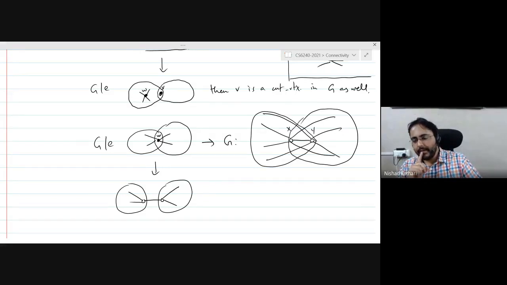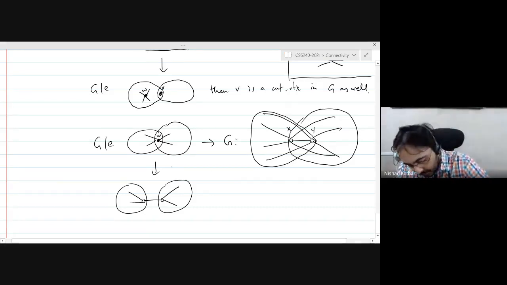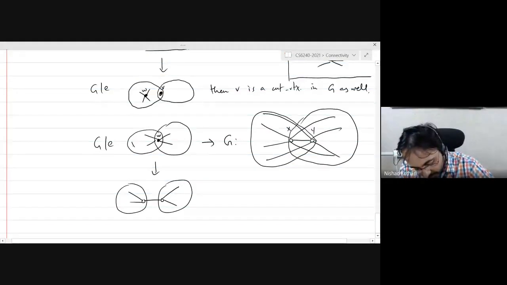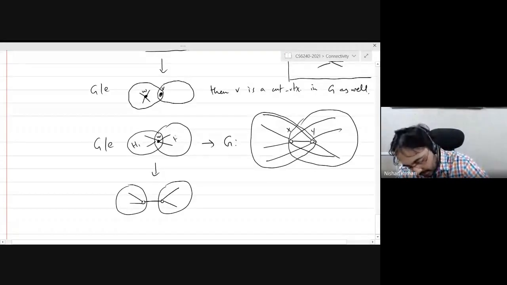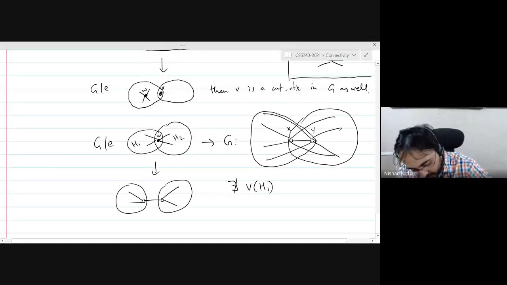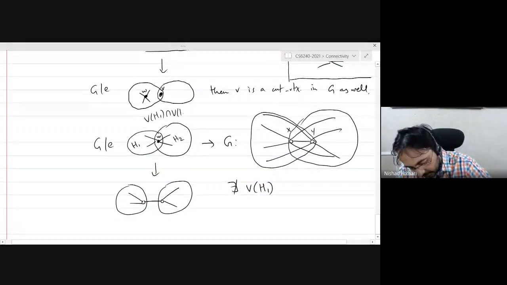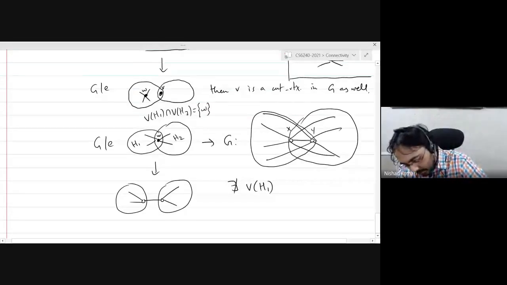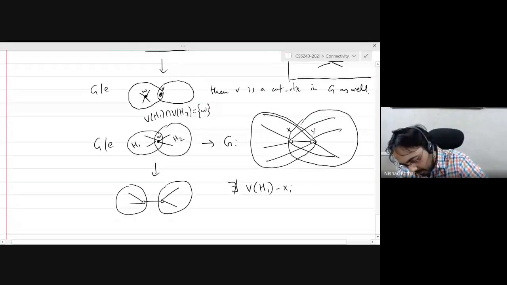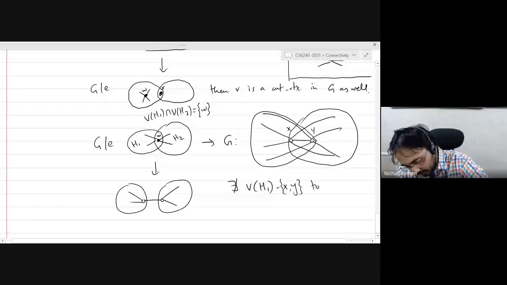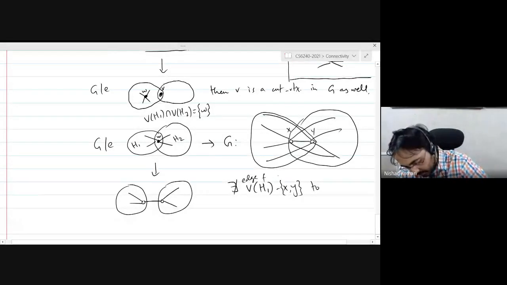Is that clear? There cannot be any edge in the, let's say there are two components. Let us for now assume that there are two components, h1 and h2. Both h1 and h2 include w, right? I claim that there cannot be any edge from the vertices of h1 minus xy to h2 minus xy. There does not exist an edge from this set to this set.